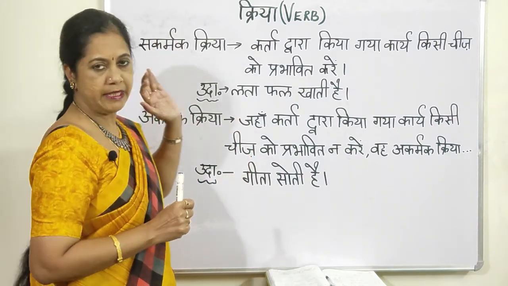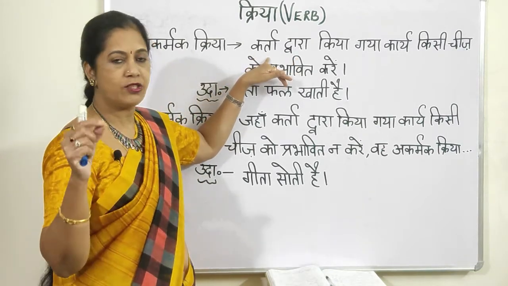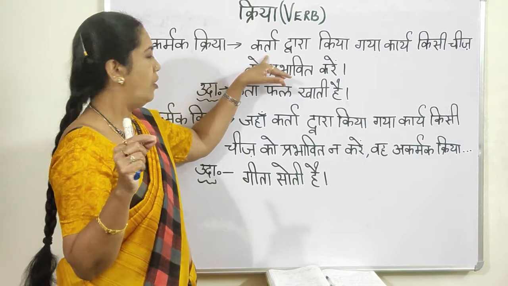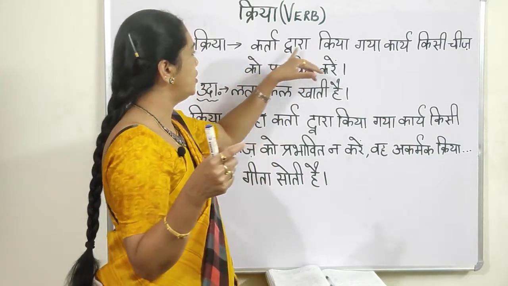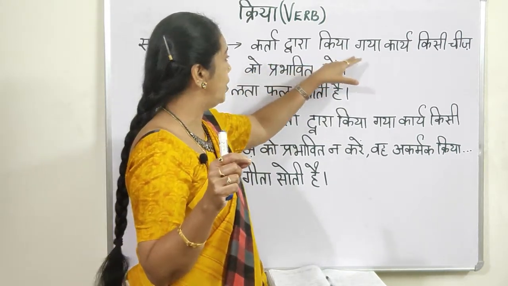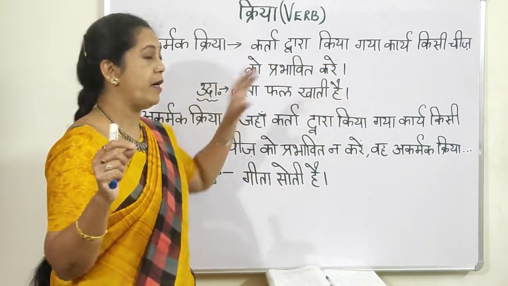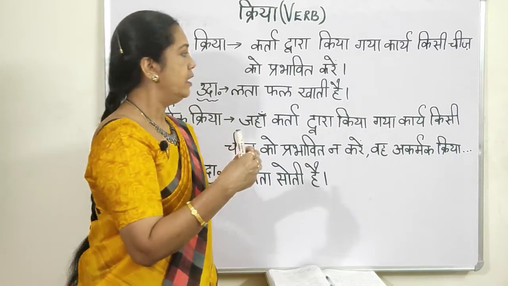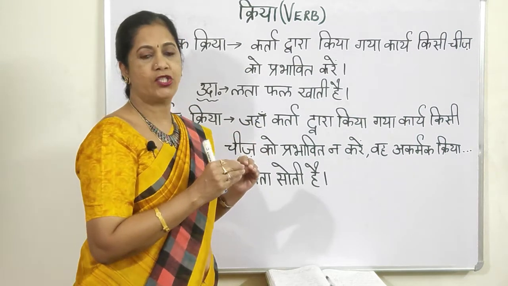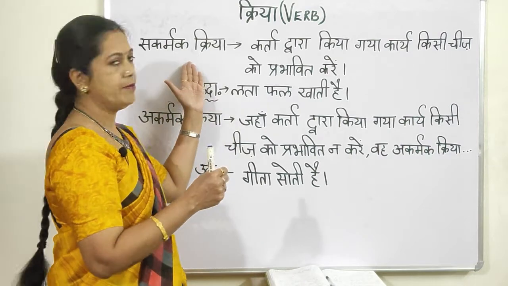Now sakarma kriya I have said transitive. The definition I'll tell you. Karta, so you should know these technical terms in grammar. Karta means subject, or you can also say sanya. Karta द्वारा किया गया कार्य. So whatever work is being done, कार्य is काम. किया गया कार्य किसी चीज को प्रभावित करे. It affects any particular word there. So that word becomes karma, and when there is a karma, it becomes sakarmak.